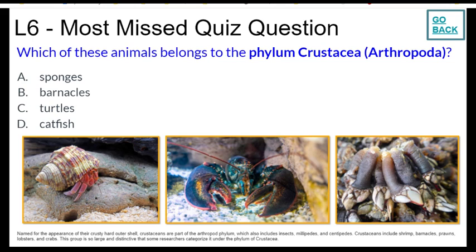Well, the only choice that we read in the list is barnacles. We stated barnacles were a type of crustacean. It did not mention any of the others, so we're going to select barnacles for our answer.